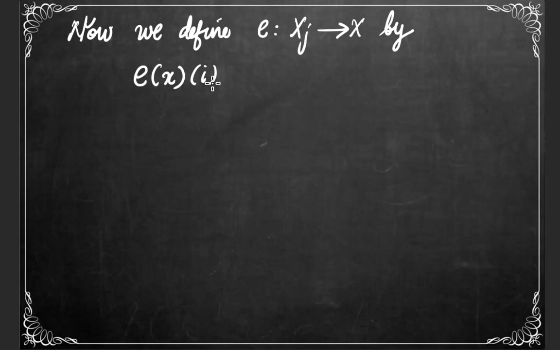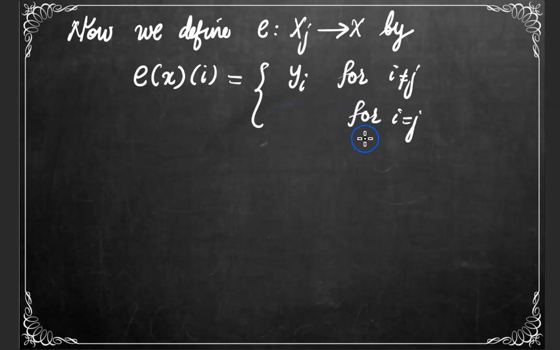the ith coordinate of e of x for each i. Let us assume that e of x of i is equal to yi for i not equal to j, and for i equal to j we need to define the jth coordinate of e of x.